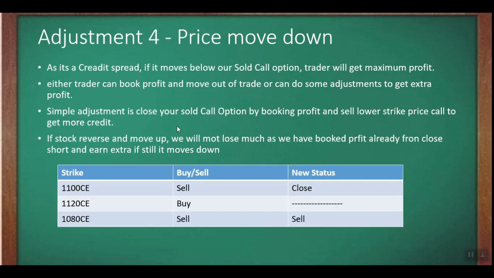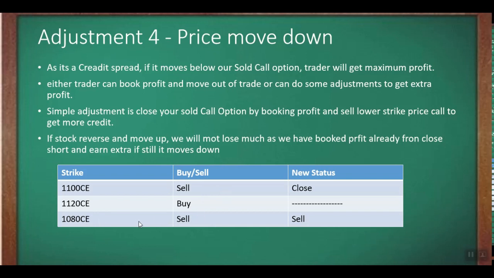Okay, so here this is the new strategy. We have shorted this 1100 call, so we are going to close this if the stock moves below 1100. By closing this, we are booking some profit from the 1100 call, and we are going to sell the 1080 call option, assuming that the stock is going to move further down, so that we can collect some more credit.